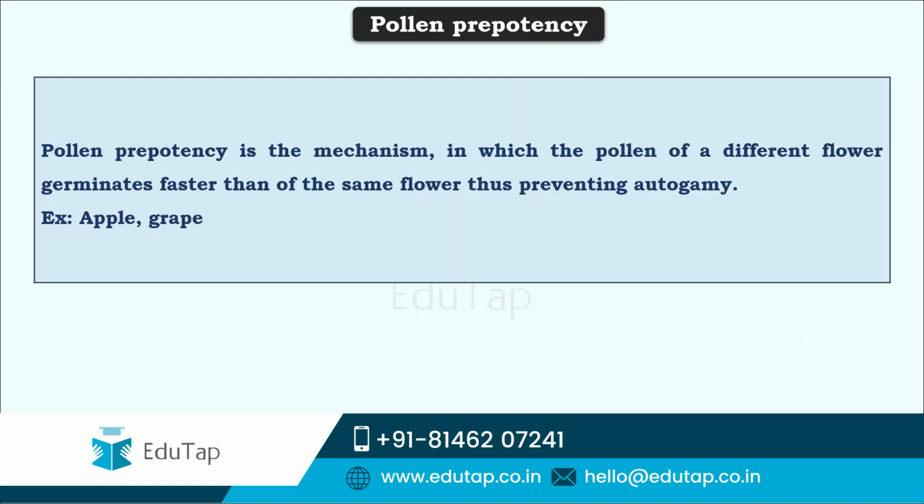So friends, next under outbreeding devices comes pollen prepotency. Here this is one such outbreeding device wherein a different flower's pollen matures faster than that of the same flower. Thus this helps in preventing autogamy or self-fertilization, and this can be very well observed in apples, grapes, etc.